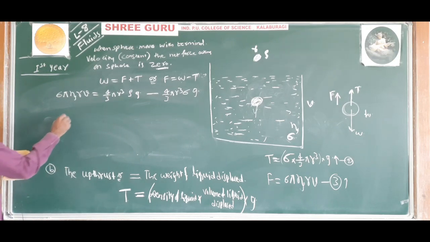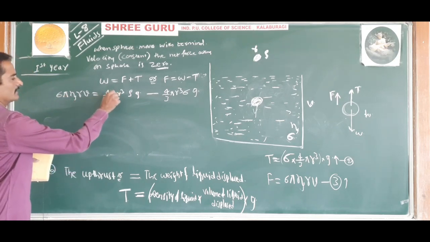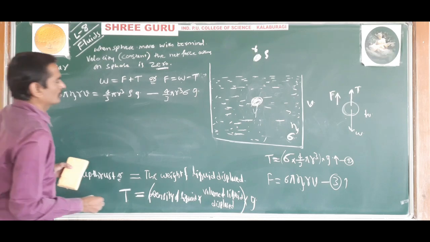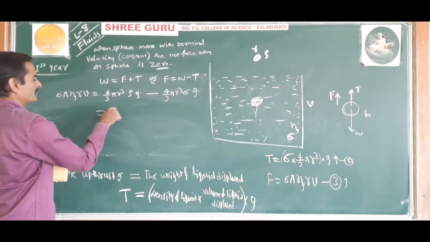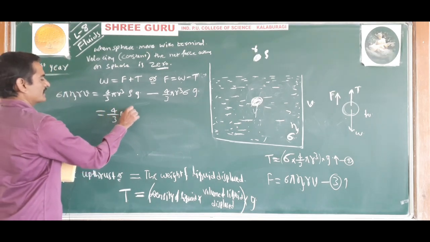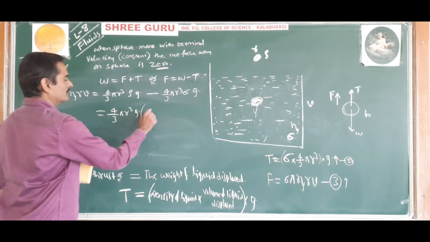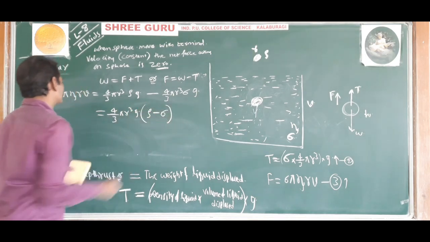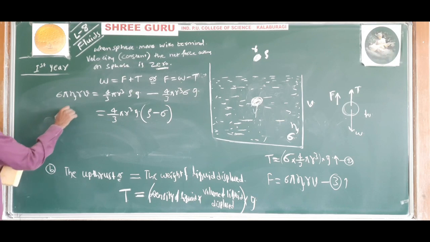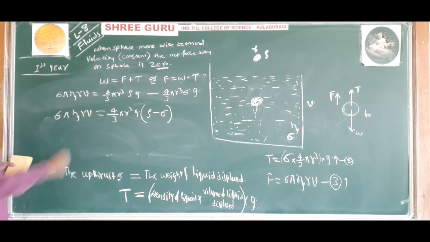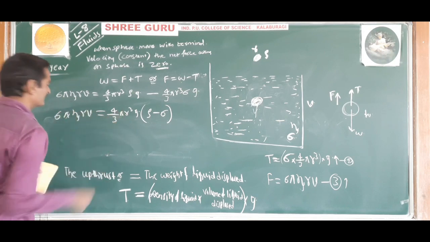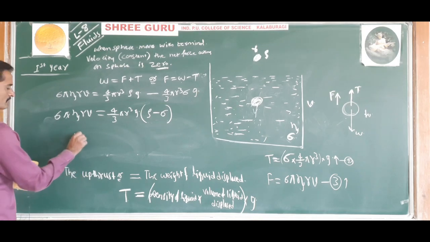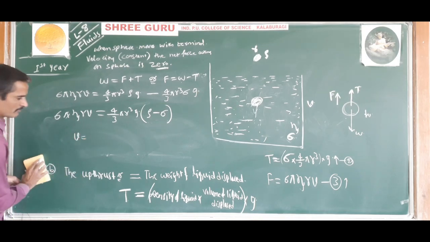So take the commons. 4 by 3 pi r cube into G is taken common, then rho minus sigma. Then here 6 pi eta r v. So what are the things that cancel? Pi will cancel. So therefore v is equal to, write one more step.